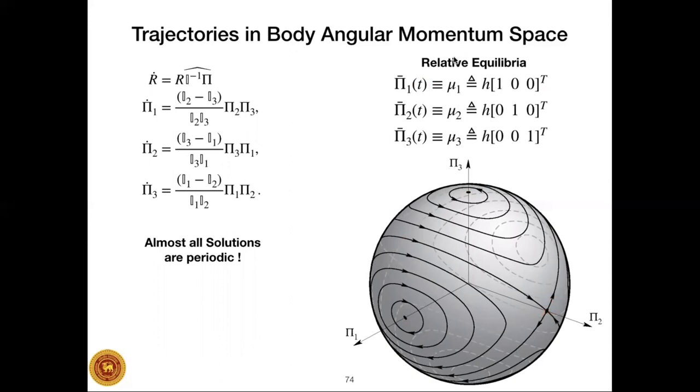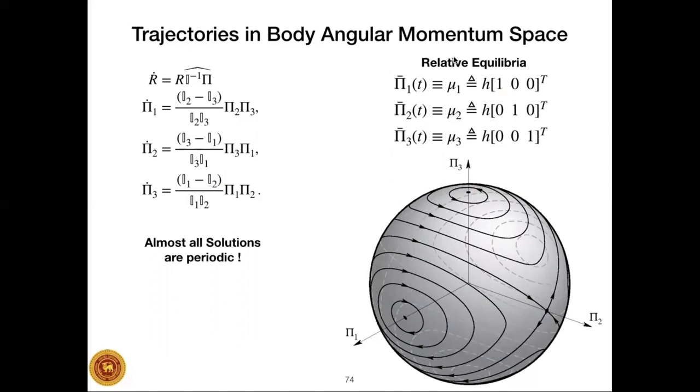So if you plug in this solution in this differential equation, you will see that it satisfies the differential equation. If you plug in this one, you will find that it also satisfies the differential equation. And if you plug in this solution, you will find that that also satisfies the differential equation. So what are they? This corresponds to this point, this corresponds to that point, and this corresponds to that point.